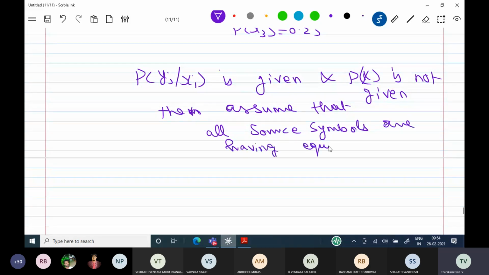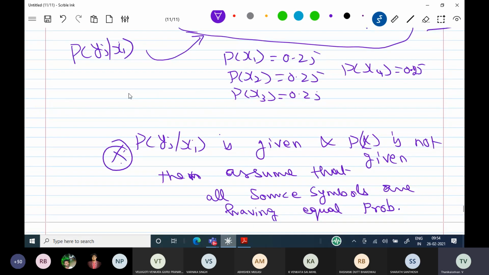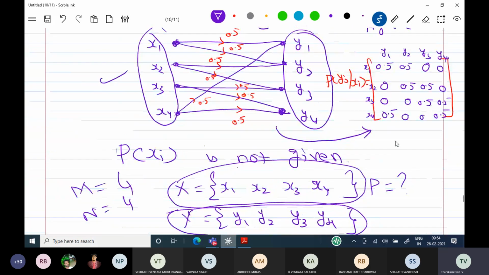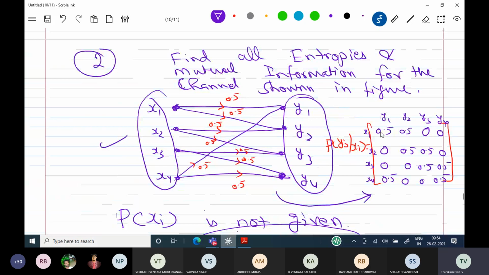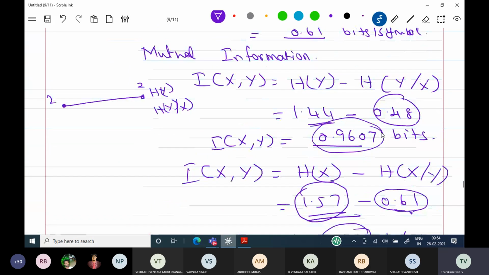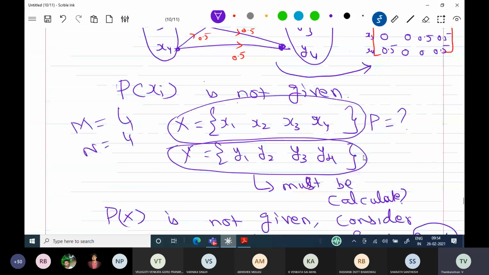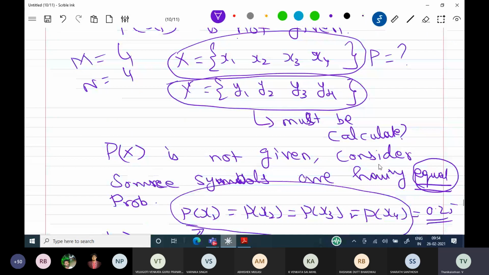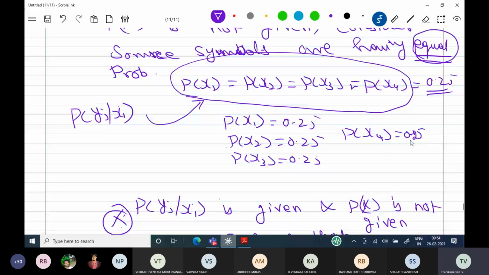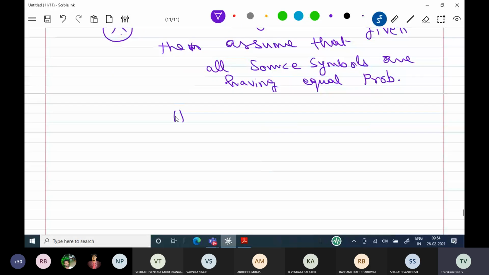Refer to my class notes. You have the source symbols, you have the probability of yj given xi, and the remaining probabilities and entropies you can calculate. 0.25 you can easily write, since all have equal probability. What is the entropy? H of x can be calculated. H of x is equal to minus 4 times 0.25 log base 2 of 0.25.